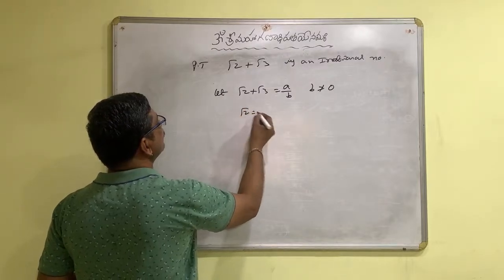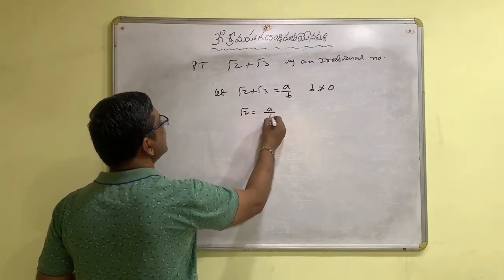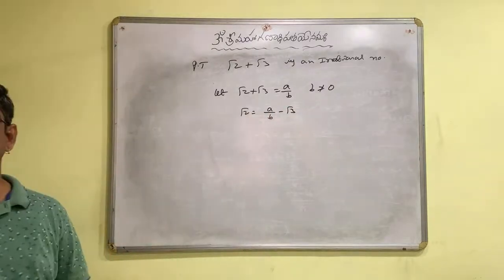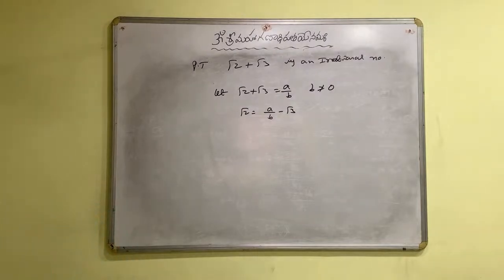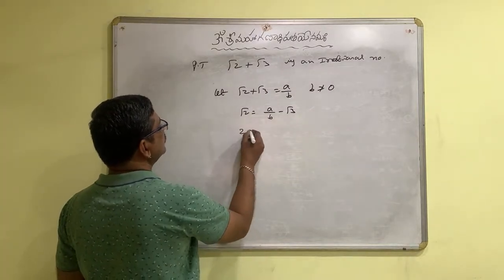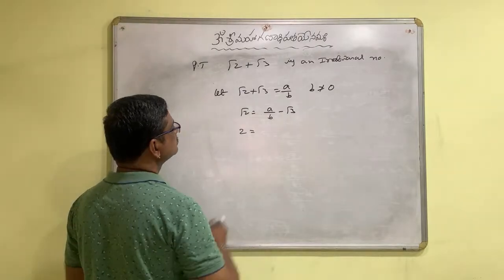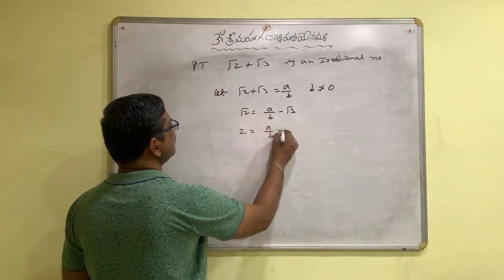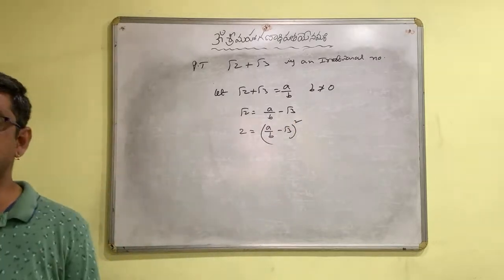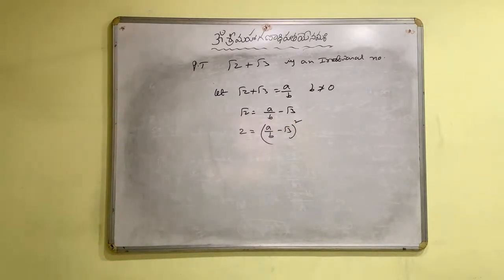Root 2 is equal to a by b minus root 3. Now square it on both sides. 2 is equal to a by b minus root 3 whole square.